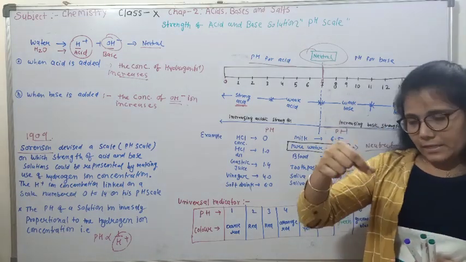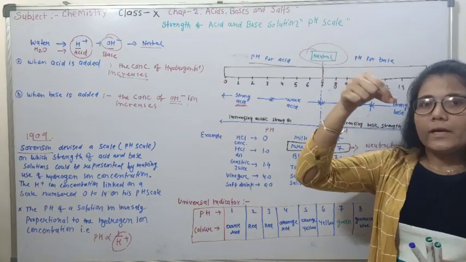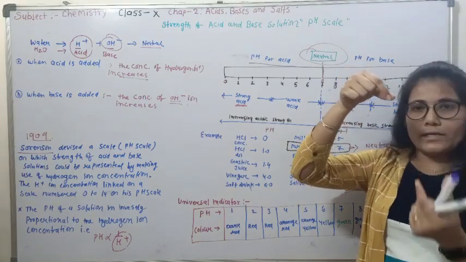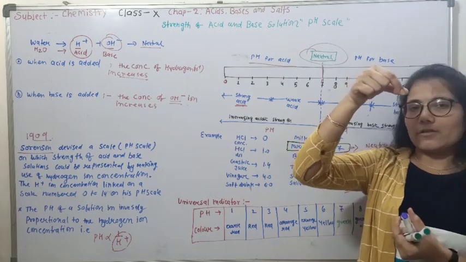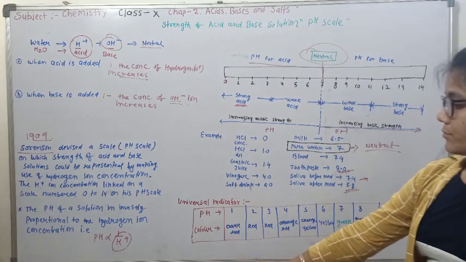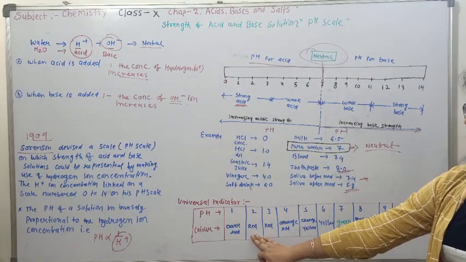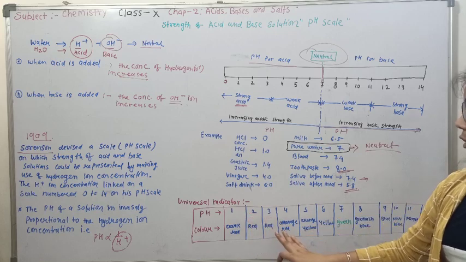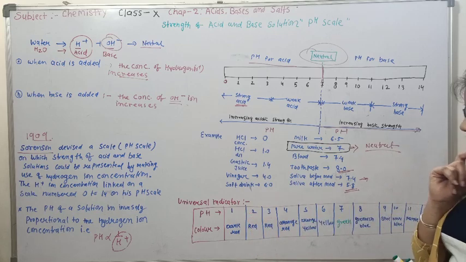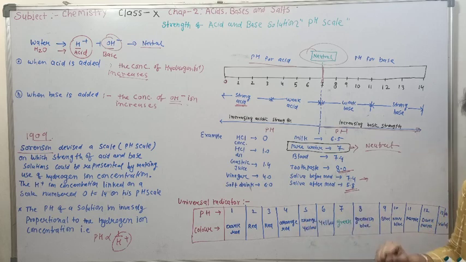When we dip it in the solution, the color appears on the strip. Now match the color on the reference scale, and you can find the pH of the solution. For example, dark red color means pH is 1. Red color, pH between 2 to 3. Orange red, the pH is 4. Orange yellow, the pH is 5.